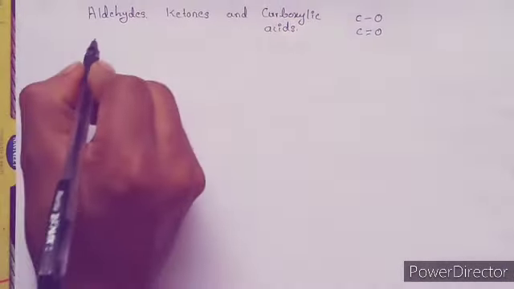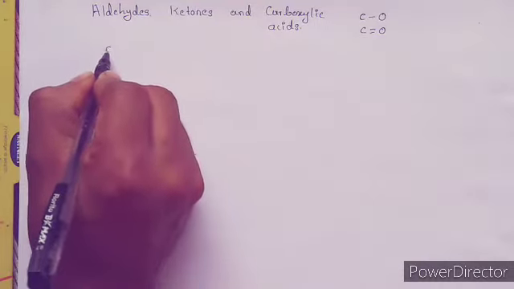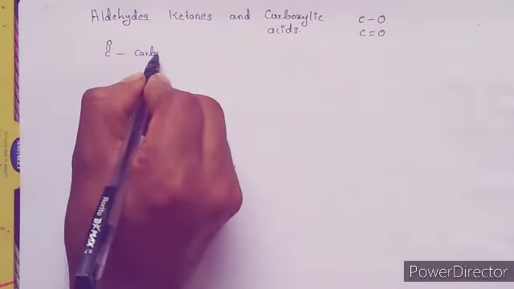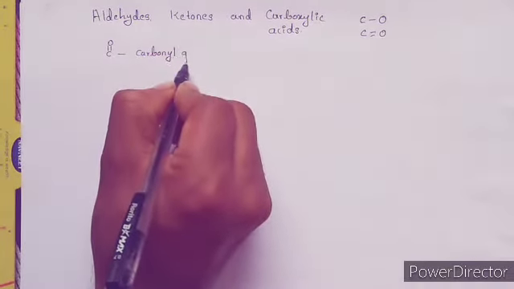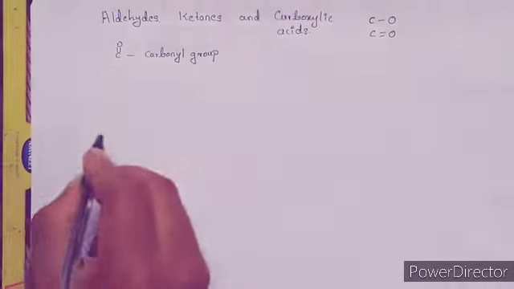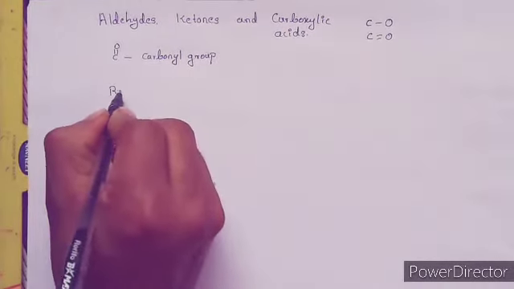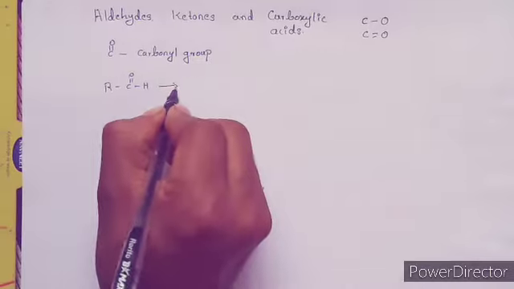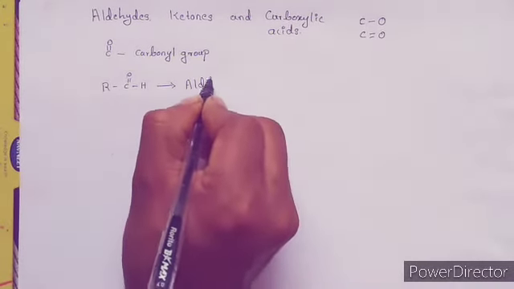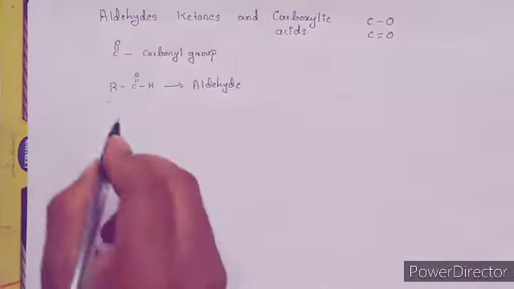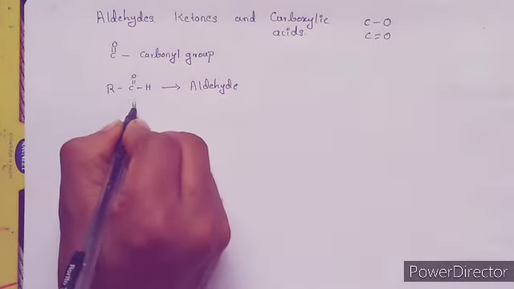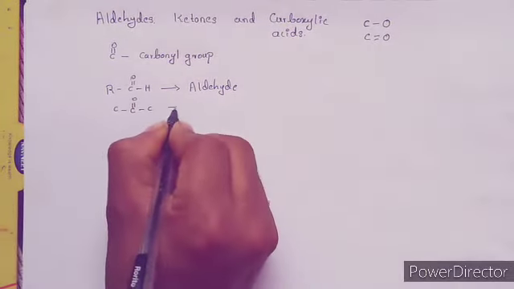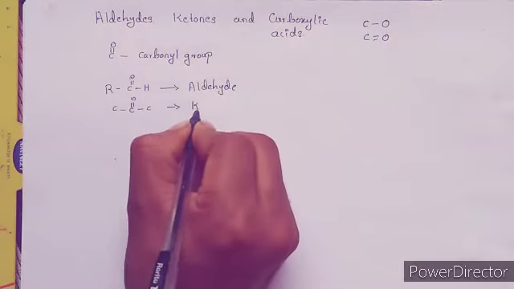So here in the case of aldehydes, the C double bond O group, which is also called the carbonyl group, is attached to one carbon atom and another hydrogen atom, and this functional group is termed the aldehydic functional group. And when the carbonyl group is attached to two carbon atoms, that functional group is termed ketones.